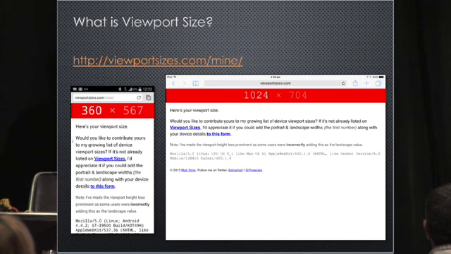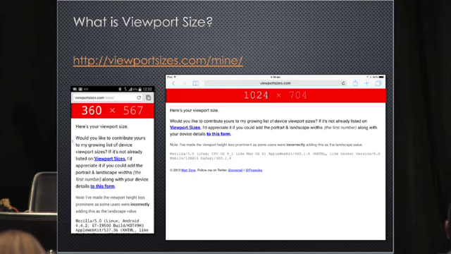And this is based on something known as viewport sizes. Now, what are viewport sizes? Viewport size is the size of your browser window minus the address bar and other menu items. So if you remove all that portion which is occupied by those elements, you will get to see the viewport sizes. Now everybody has a mobile device in hand, right? Just go ahead and go to this website, viewportsizes.com/mine, and let me know what values you get. Mine, it's M-I-N-E, it's your viewport size.